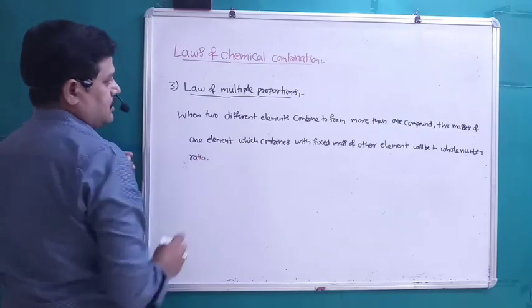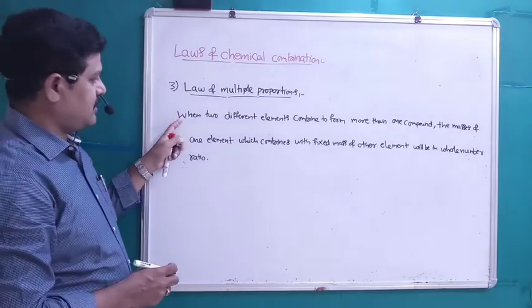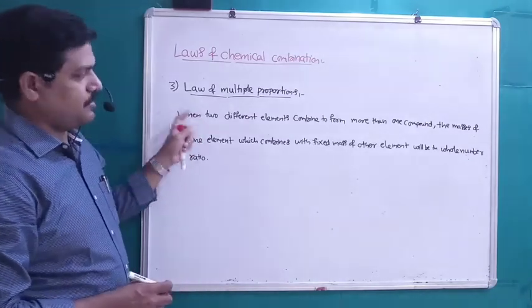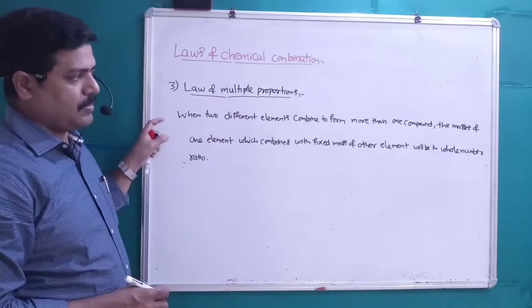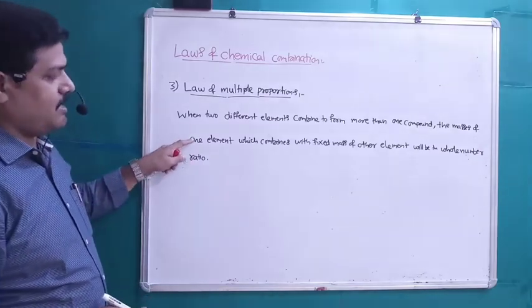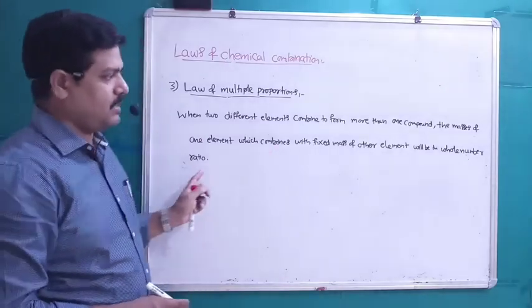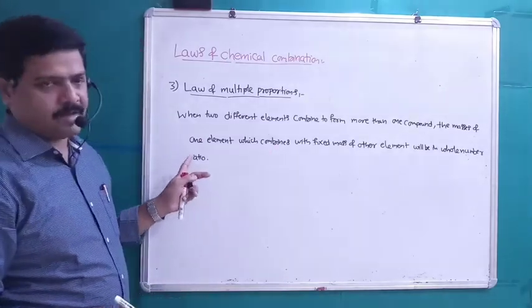So students, the law of multiple proportions says that when two different elements combine to form more than one compound, the masses of one element which combines with a fixed mass of the other element will be in whole number ratio.